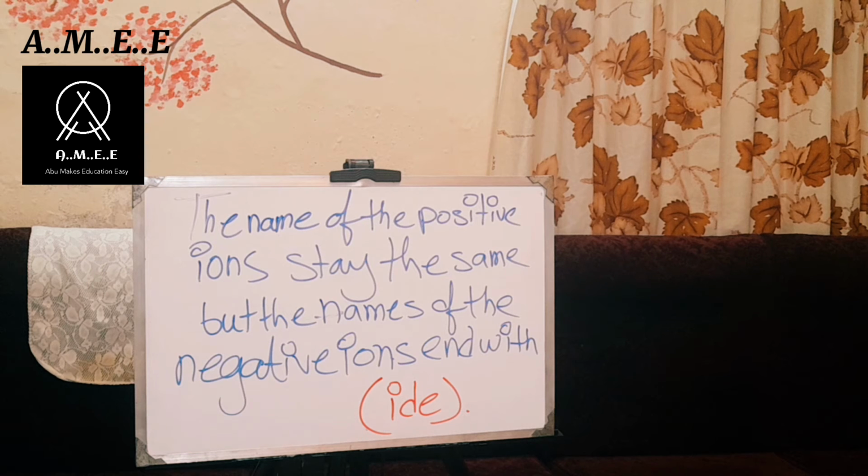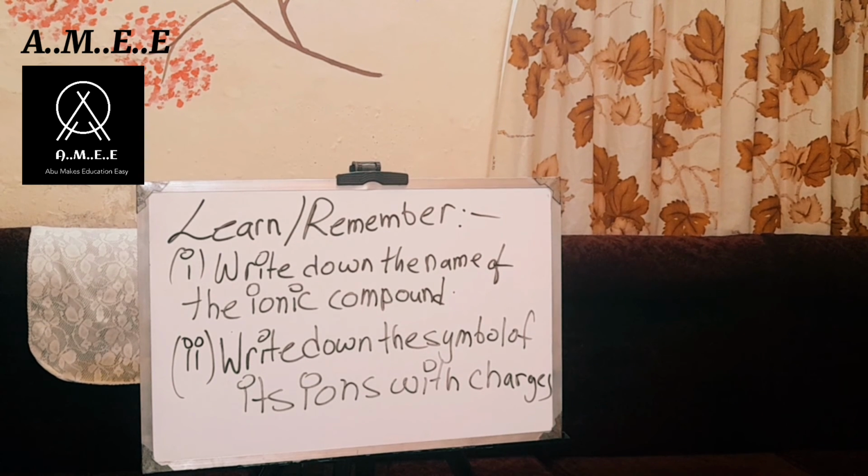For example, lithium fluoride, sodium chloride, lithium chloride, magnesium chloride, এরকম যাই হোক না কেন এটা সর্বদা এরকমই হবে। The name of the positive ions stay the same, but the names of the negative ions end with IDE. In case of finding the name of the ionic compound or writing the name of the ionic compound, you must remember this process.